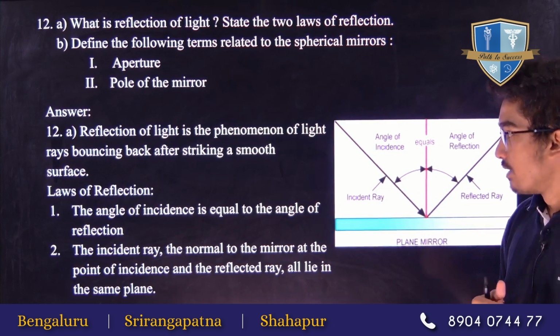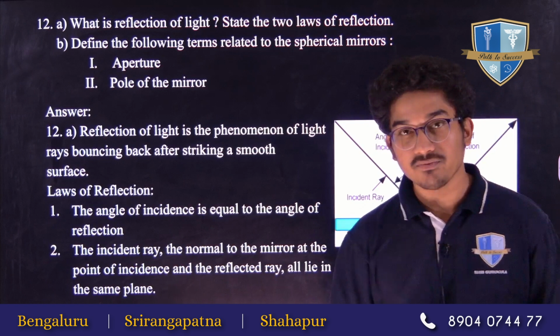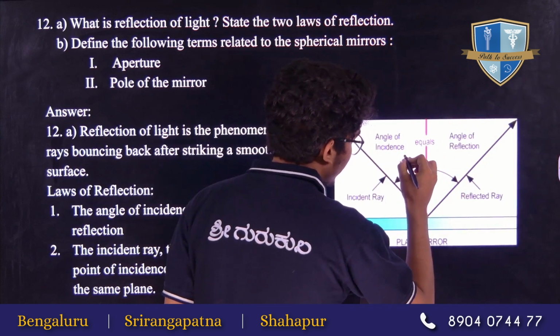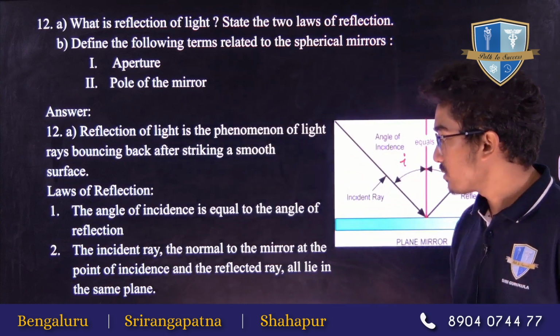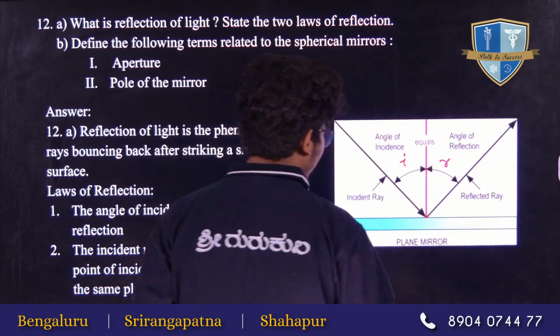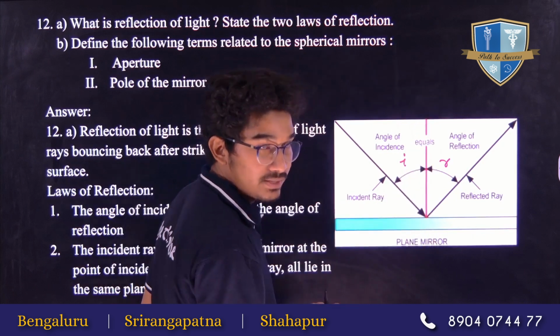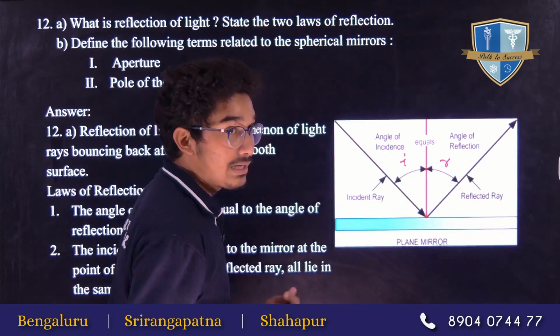We have stated two laws to define this reflection in our physics. First law: the angle of reflection and the angle of incidence will be equal. So this angle i will be equal to this angle r. This is our first law. The second law states that the incident ray, the normal at the point of incidence, and the reflected ray, all these three rays will lie in the same plane.